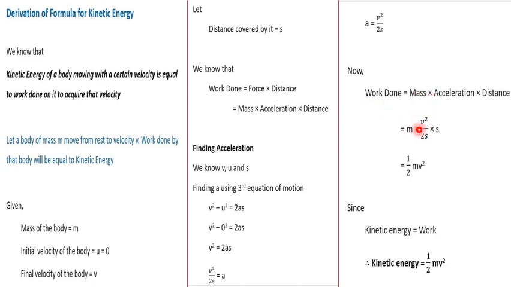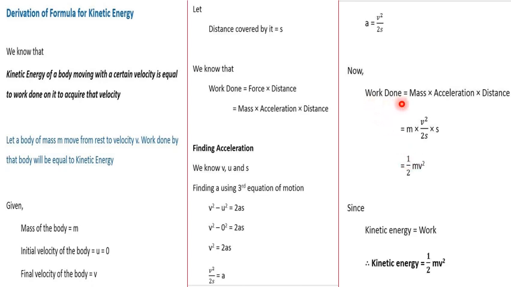We know the symbol of mass is m, and acceleration we just got now, that it is v square by 2s. So we are going to write it as v square by 2s, and distance we know that it is s, and all these three quantities are related with multiplication symbol. So write that into here. Now what all can be cancelled here? s and s can be cancelled, isn't it? So after cancelling s and s, what will be remaining? m v square by 2 will be remaining, isn't it? So mv square by 2 is nothing but half mv square.